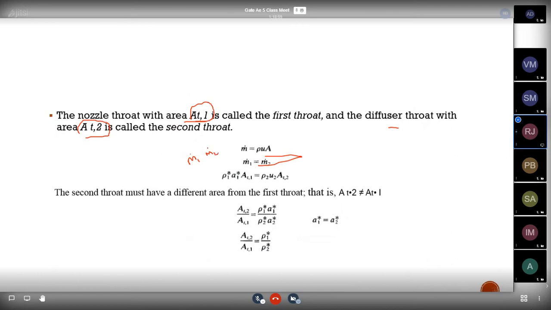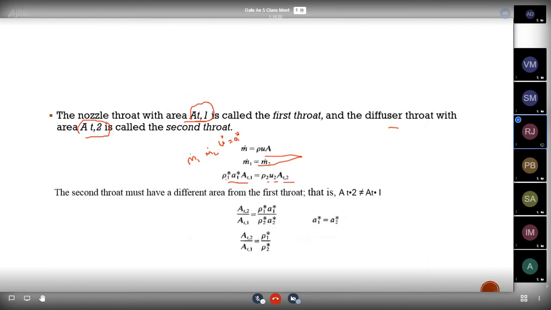So we know m equal to m1 equal to m2. So rho star a star at star equal to rho star a star at star. Here this is rho AV only, but we know at the throat u equal to a star. Therefore, that means u star equal to a star. So therefore, rho star a1 star AT1 equal to rho 2 u2 AT2.